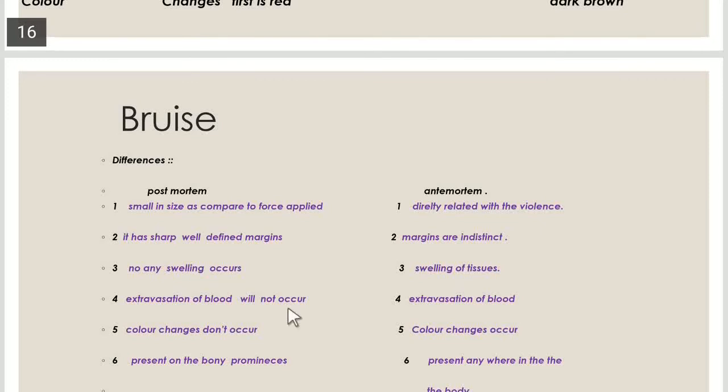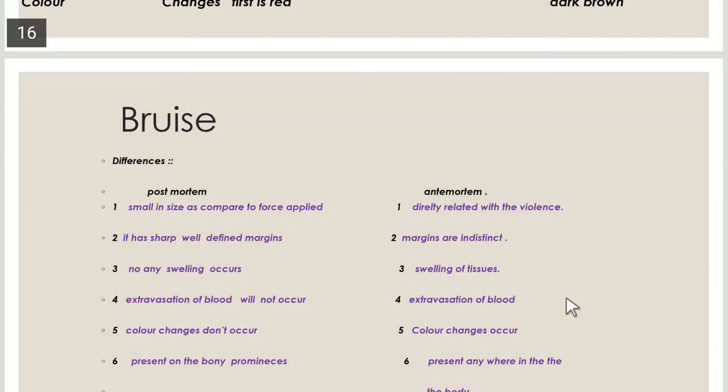So, under the gravitational action, blood always moves and accumulates into the lower parts of the body, and as a result of accumulation of this blood, there is appearance of the pink or the red color on the skin, and it results in a bruise formation, which is known as the postmortem lividity or the postmortem hypostasis. Means it is due to stasis of the blood, not due to extravasation of the blood and its accumulation into the tissues. But in the antemortem bruise, there is extravasation of the blood.